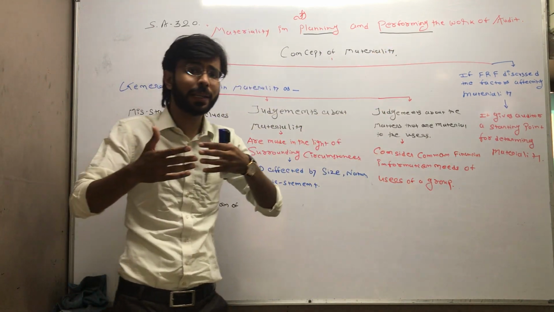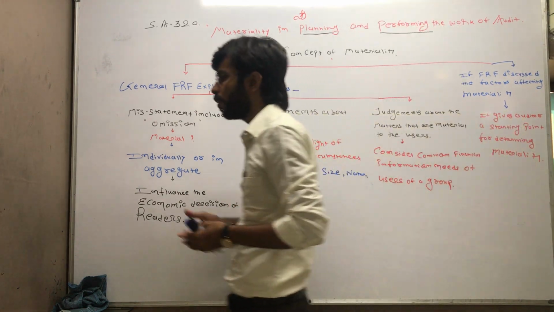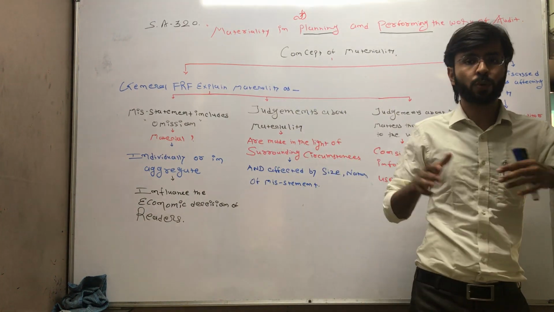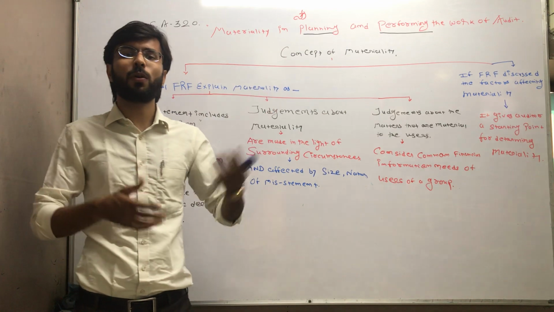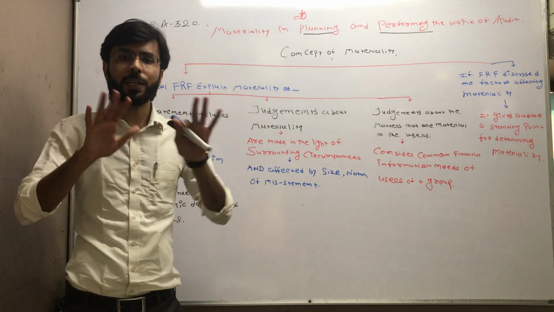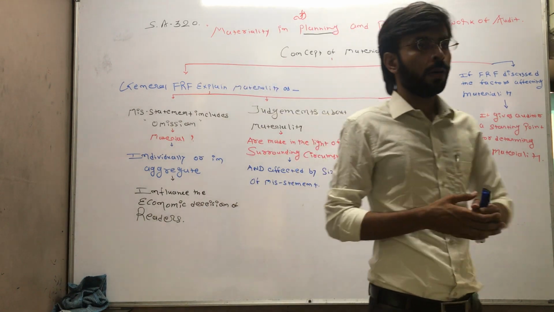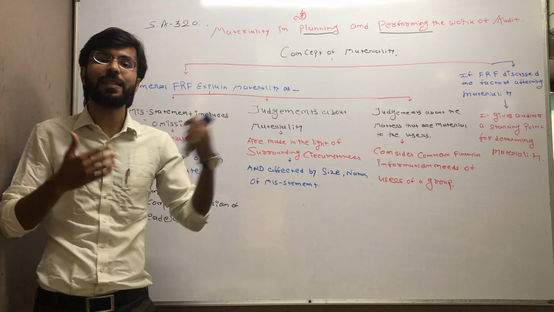Is this materiality level changed, student? Once you started your audit, suppose you have started your audit today. Assume that you already planned your audit work. Now you started your audit today. Subsequently, over the period of time, is it possible to change your materiality level which you decided at the planning stage?